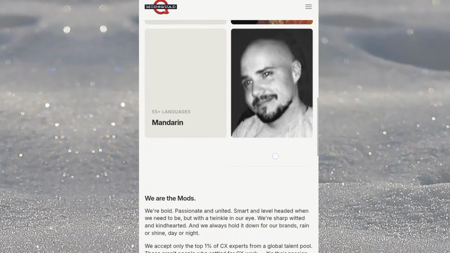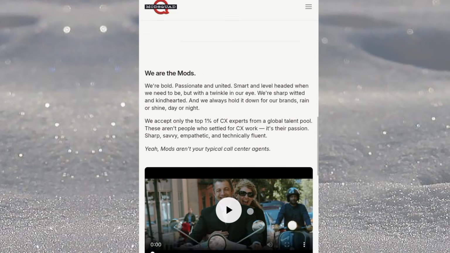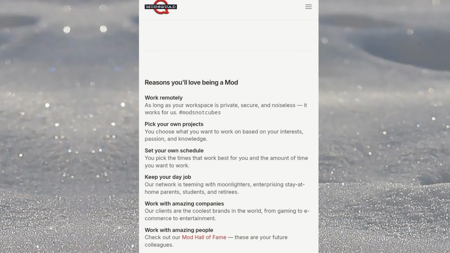So let's scroll down. Let me show you the reasons you will love being a mod. You work remotely. As long as your work space is quiet, secure, and noiseless, it works for us. So you have to take this into account anytime you want to work with them. They require a private, secure, and noiseless environment so that you concentrate on your work.